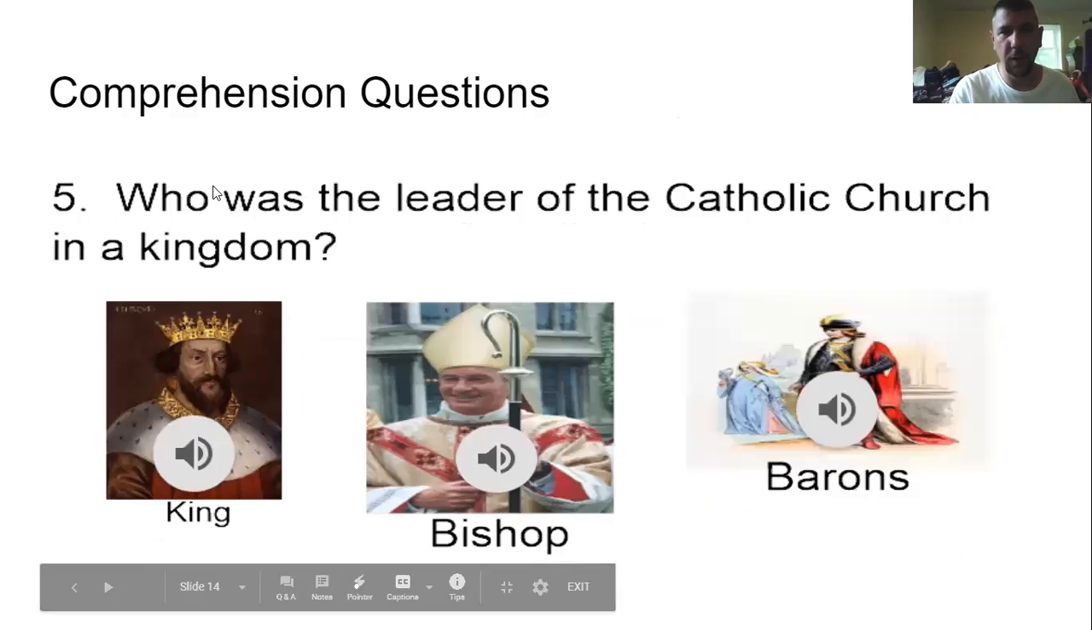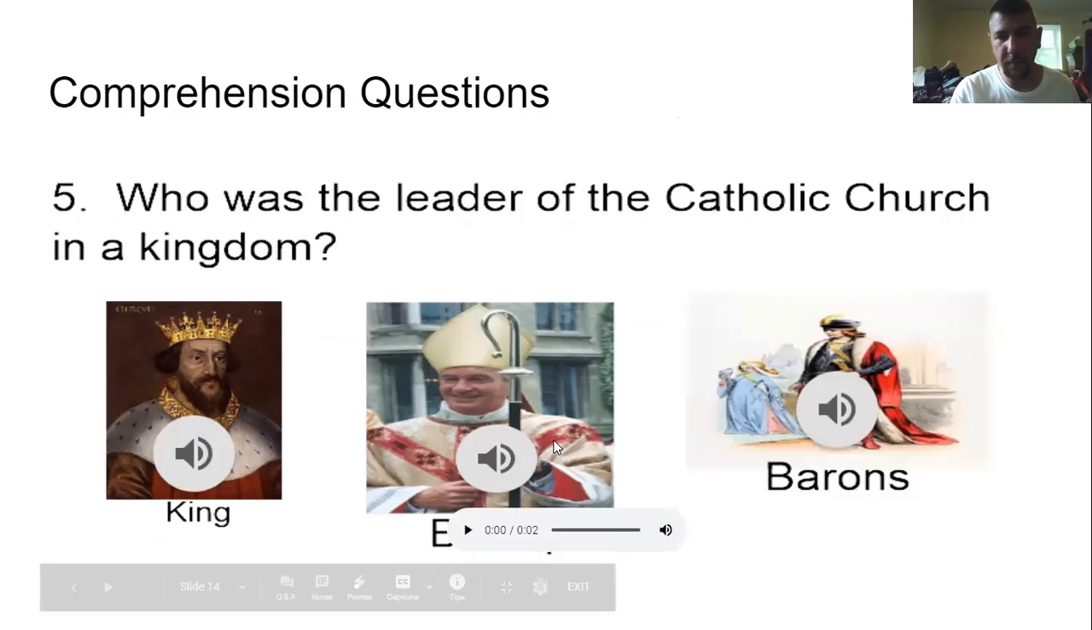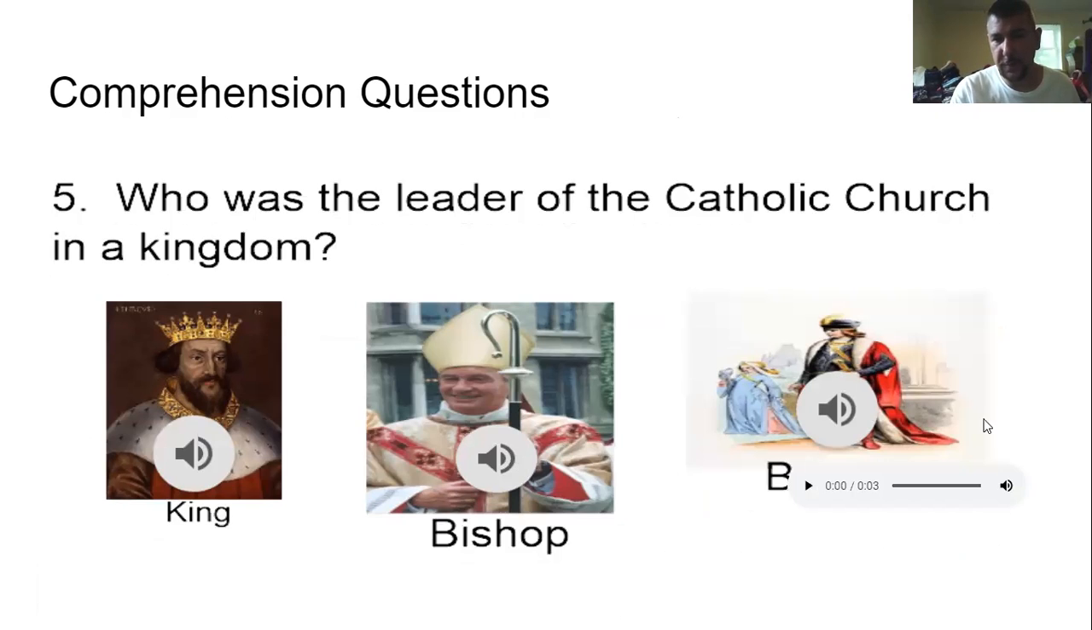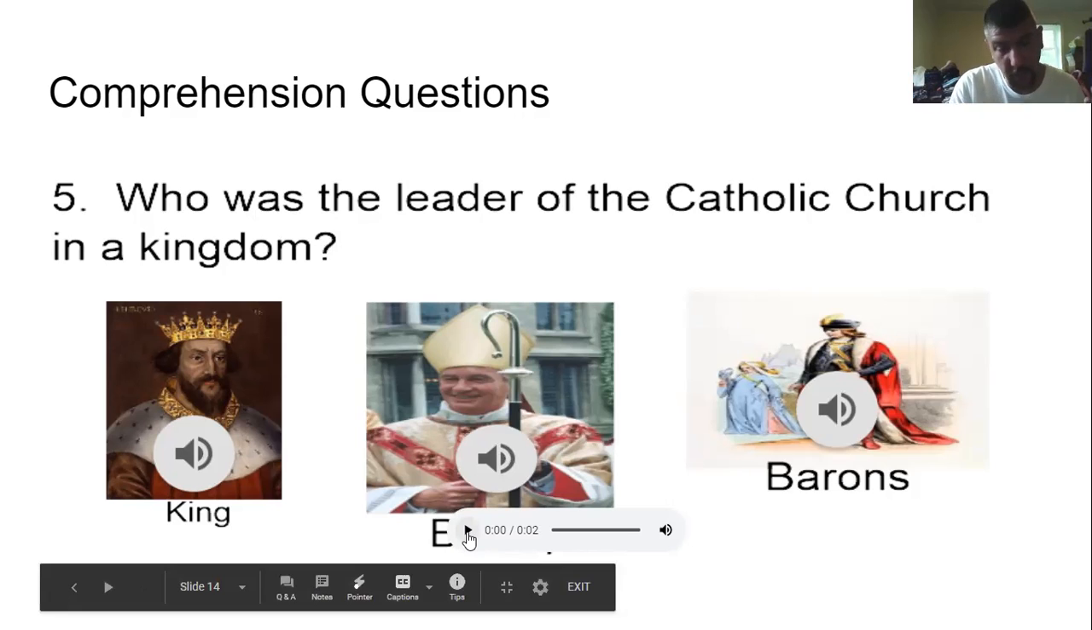And our last one, who was the leader of the Catholic Church in a kingdom? Was it A, the king, B, bishops, or C, barons? It was B, the bishops. The bishops were usually very powerful because the Catholic Church was very powerful, and a lot of times they were rich as well because everyone paid a 10% tithe to the church out of their own pockets. So a lot of times they were not only powerful, but they also had a lot of money. Ding, ding, ding. We have a winner.